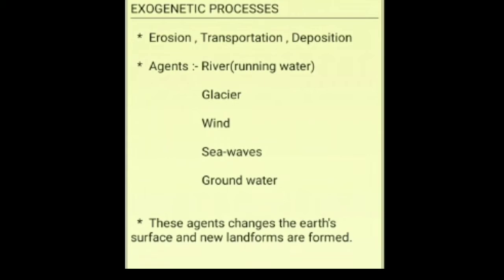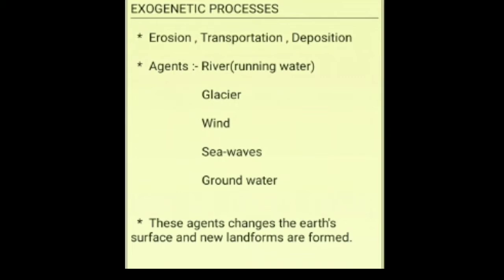Now, what are these different agents? These different agents and the landforms that they are going to form, we are going to study in this chapter. Different agents are river or the running water, glaciers, glacier means mass of ice sliding down slowly, maybe on a sloping land, then winds, moving air, sea waves, and finally the groundwater.